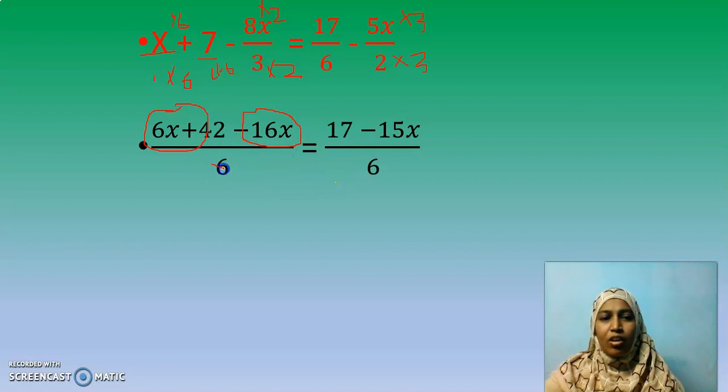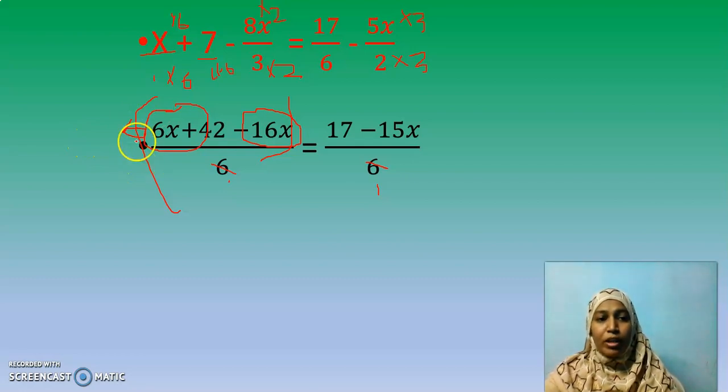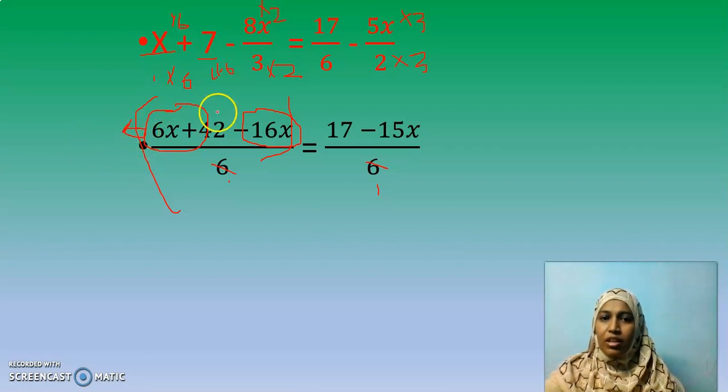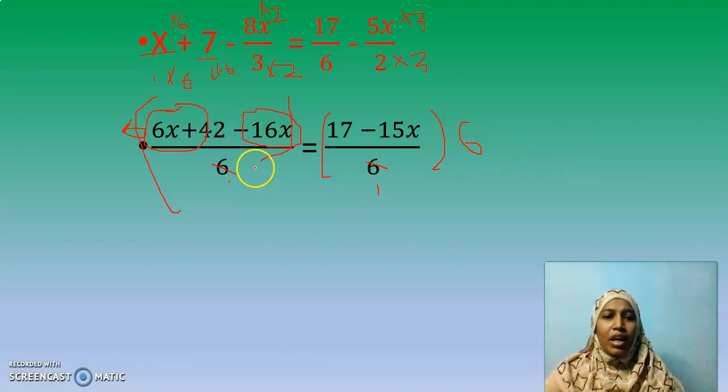It gets cancelled. The logic behind it: if I multiply by 6 on both the sides, it gets cancelled and we will get 1. See, if I multiply by 6 now, here the whole 6, multiply by the whole 6, these two get cancelled. And it is not correct if I multiply by 6 only on the left hand side. It has to be done on the right hand side also. So if I multiply by 6 now, it gets cancelled. Instead of doing this step, I directly cancelled the denominators on both the sides.